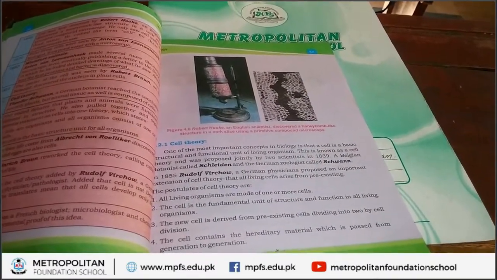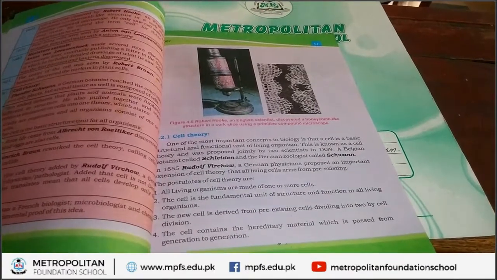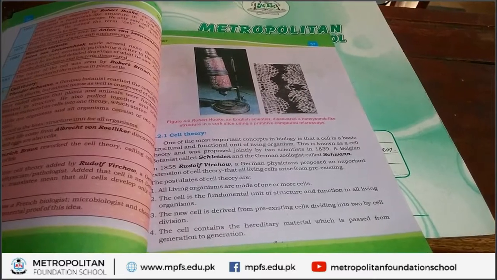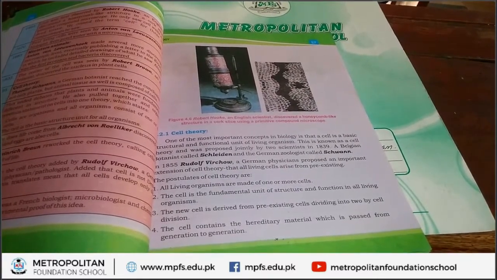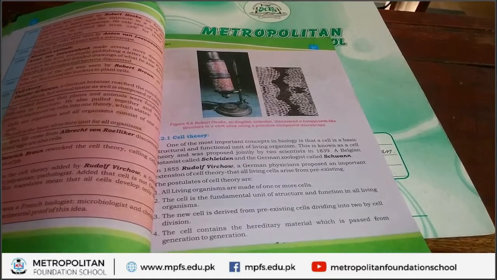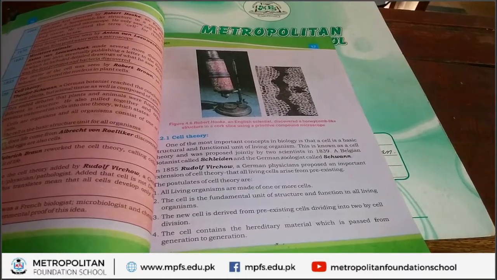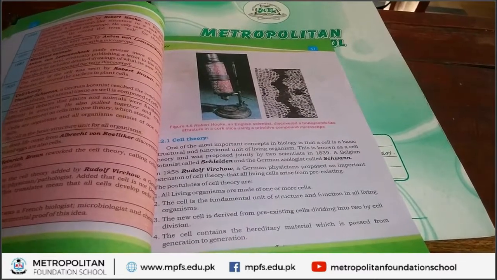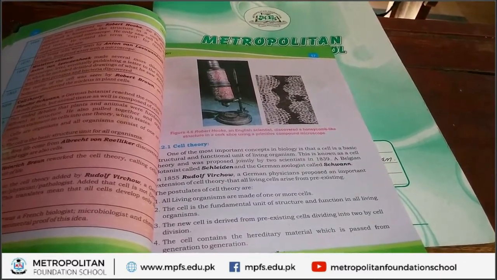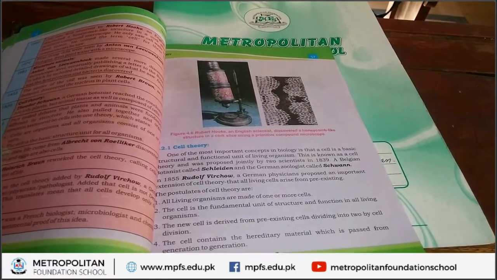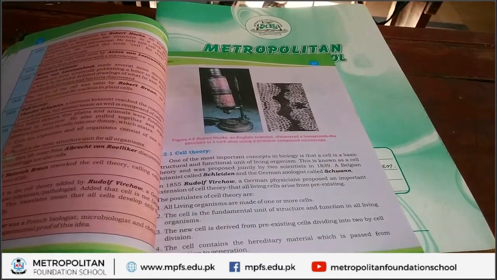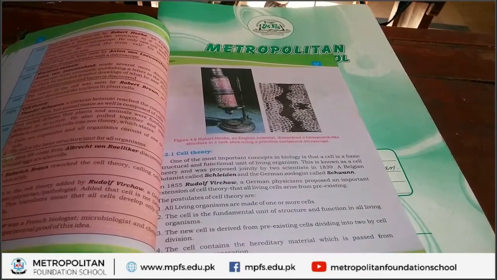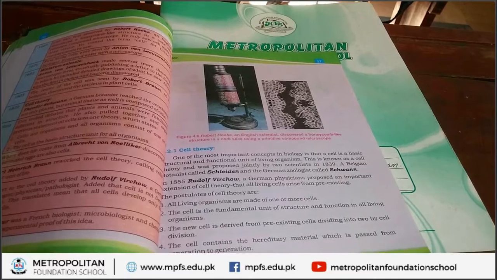Next, second postulates of cell theory is cell is the fundamental unit of structure and function in all living organisms. We also explain second postulate of cell theory. It means that all living organisms, either plants, animals, human beings, their basic structure is made up of cell. Some organism made up of one cell and some organism made up of more than one cell.